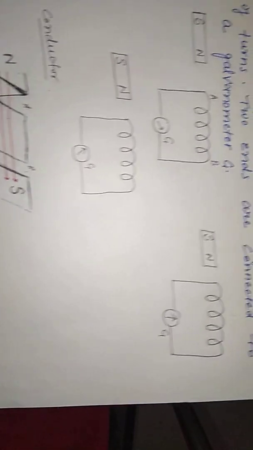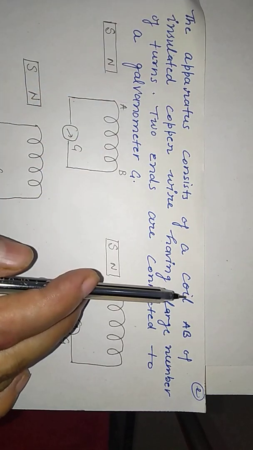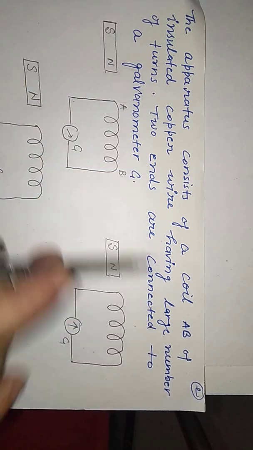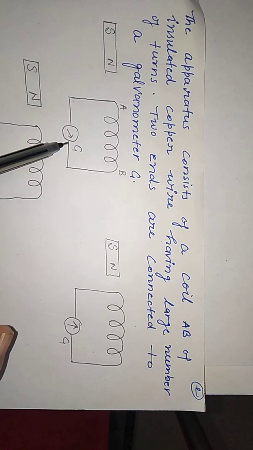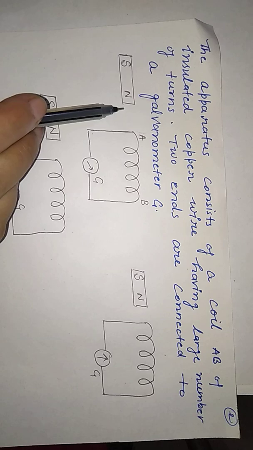Now the experiment is like this. The apparatus consists of a coil AB. This is a coil AB we have taken of insulated copper wire having a large number of turns. The two ends are connected to the galvanometer. Here we have the magnet.